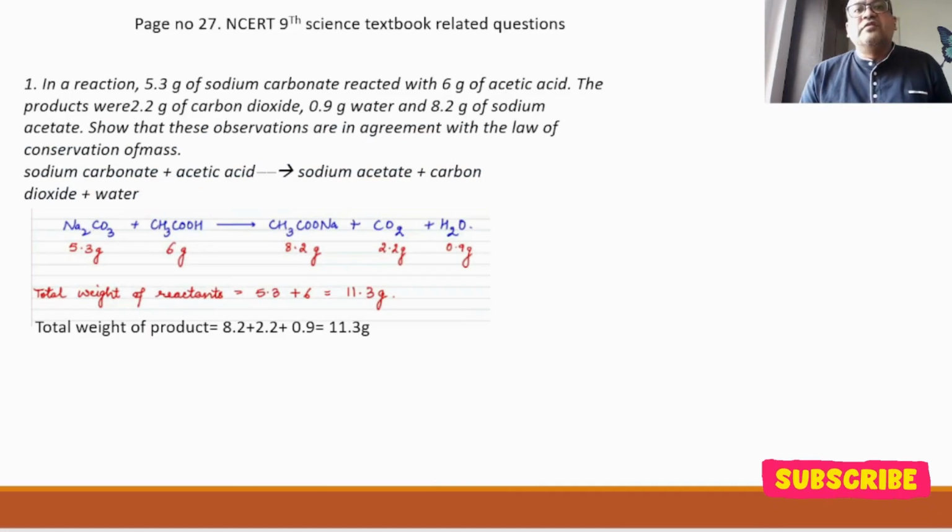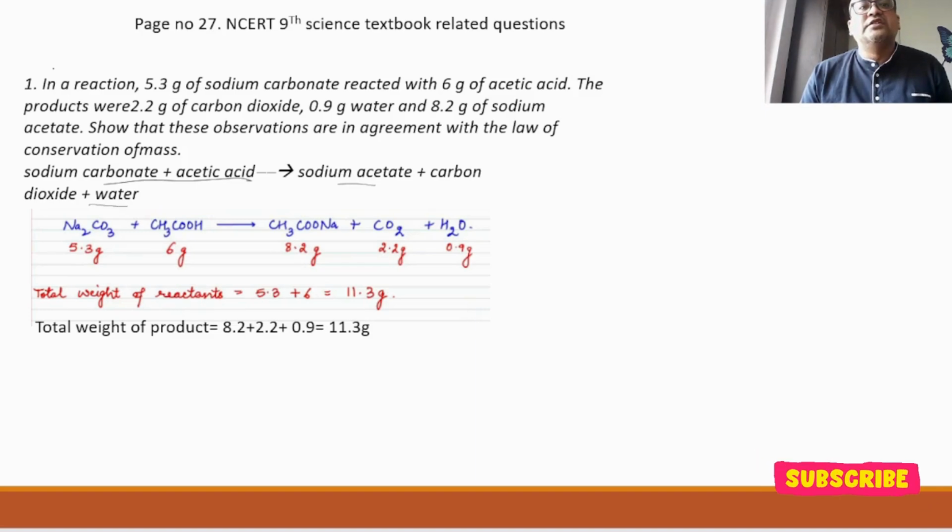Now, a few of the questions are there on page number 27 of the NCERT textbook. Let's try to address them. The question is, in a reaction, 5.3 grams of sodium carbonate reacted with 6 grams of acetic acid. The products were 2.2 grams of carbon dioxide, 0.9 grams of water, and 8.2 grams of sodium acetate. Show that these observations are in agreement with the law of conservation of mass. So what we need to do is write down the reactants on one side and the products on another side.